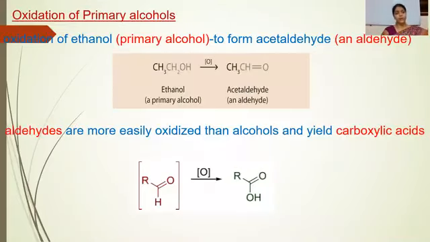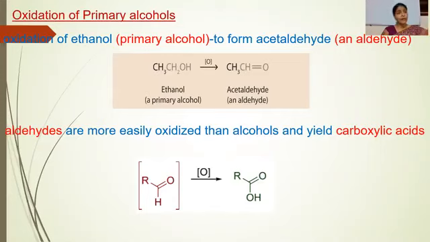First, we will discuss oxidation of primary alcohols. Oxidation of ethanol or primary alcohol gives aldehyde or acetaldehyde. Aldehydes are more easily oxidized than alcohols and are converted into carboxylic acid.